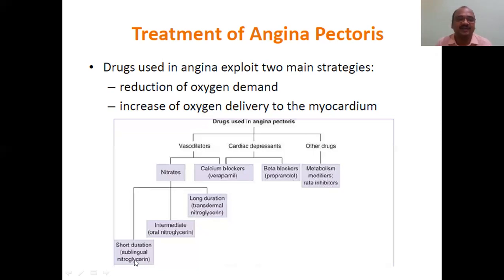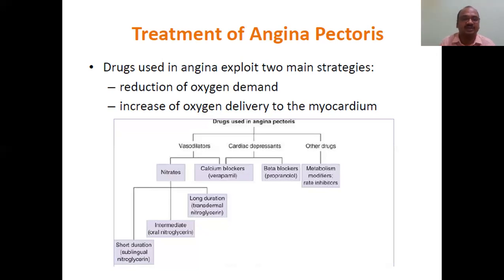And nitrates are divided into short duration, intermediate, and long duration. Short duration acts only for a short period, half an hour or 1 hour, 2 hours. Whereas the intermediate shows its action for 5 hours like that. Whereas long duration shows action up to 1 day. That you have to keep in your mind.